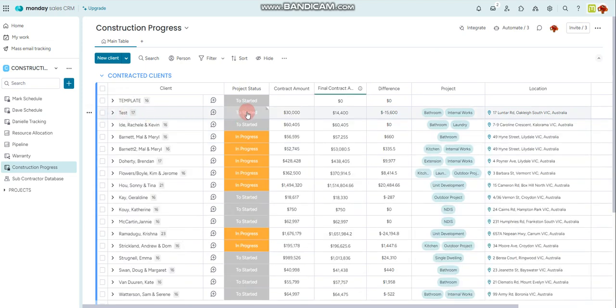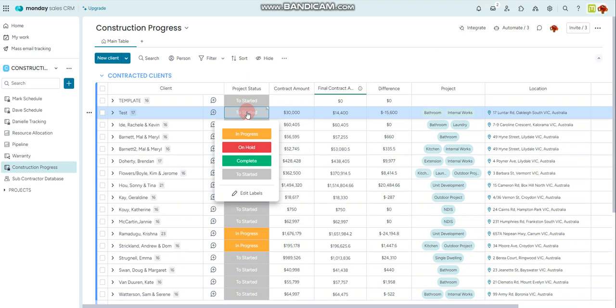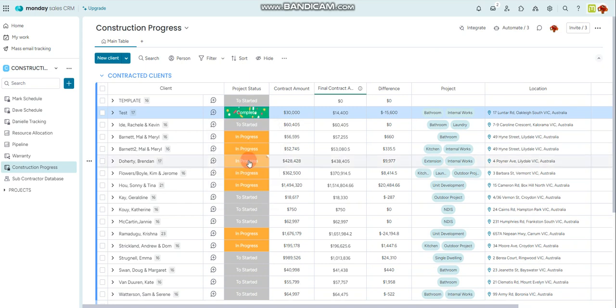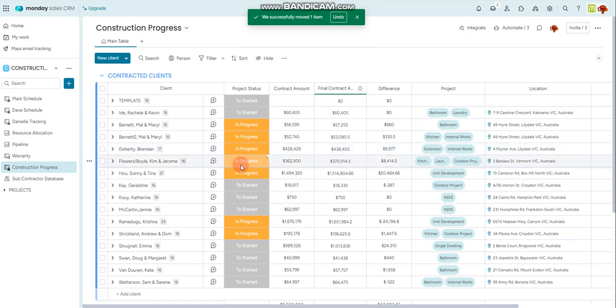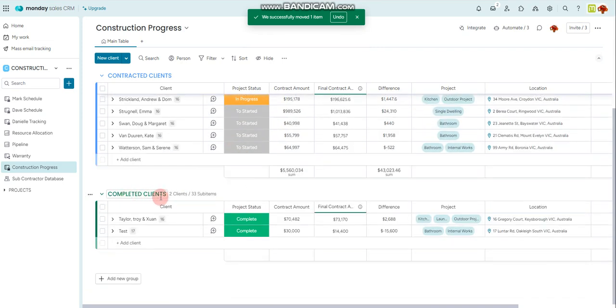Once the project is complete, the project status will then be changed to complete, which then moves the project down to completed clients.